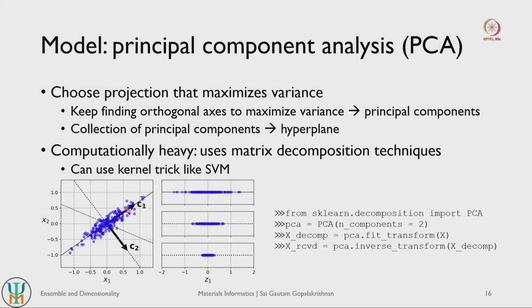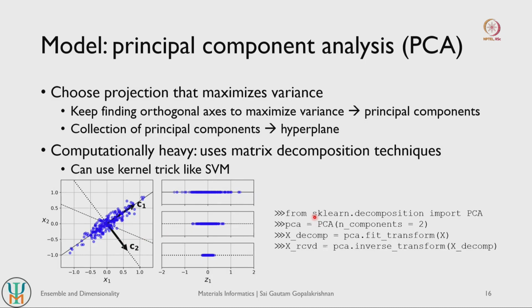The first principal component it will try to identify would be C1 here, the second component would be C2 here, which is perpendicular to C1. Right. So it will try to identify this C2, and the collection of C1 and C2 will try to maximize the variance of the data points that you have, right. So it will consider different combinations of C1 and C2 which are perpendicular to each other, and it will choose the combination of C1 and C2 that maximizes the variance of your data points.